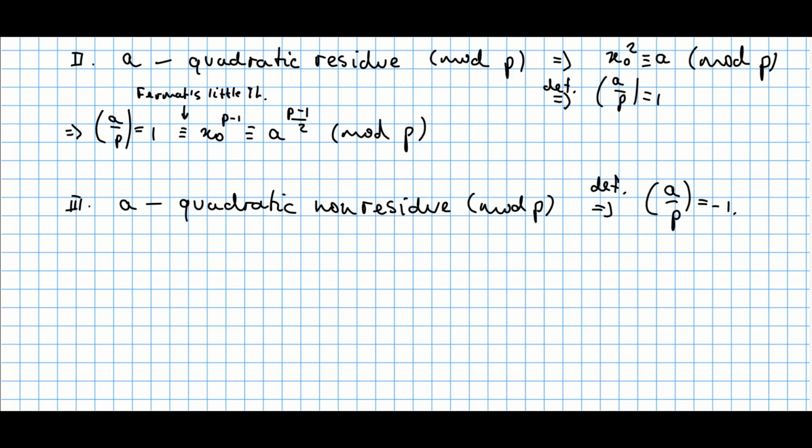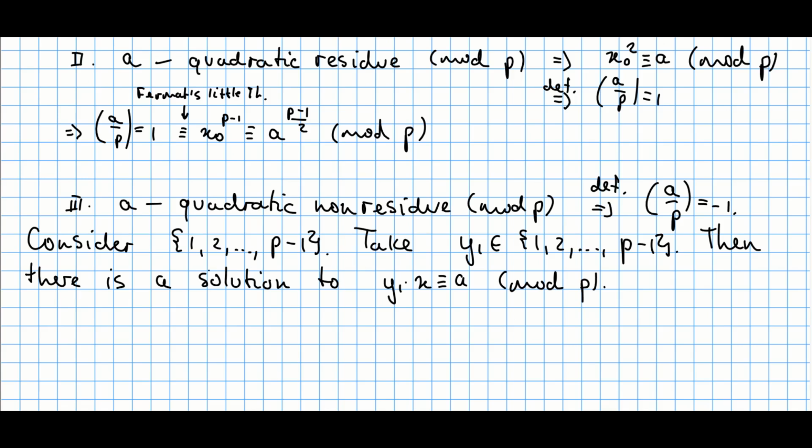The final case, and in my opinion the trickiest one, is when A is quadratic non-residue modulo P. So in other words, this Legendre symbol is equal to -1, and this is the last case we should consider. We're gonna begin with the following set. So I just decided to enumerate all non-congruent elements modulo P: 1, 2, 3, all the way up to P minus 1.